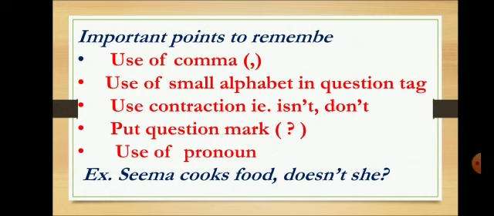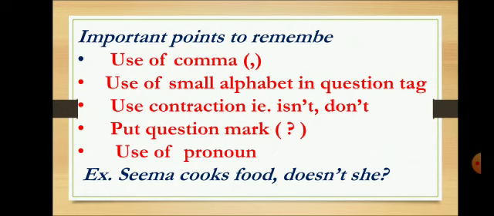Now before we end the topic, there are a few important points which you need to keep in mind while doing question tags. The first important point is, sorry, use of comma. We need to put a comma. Use of small alphabet in the question tag. So when we write a question tag, we need to write the first alphabet small.